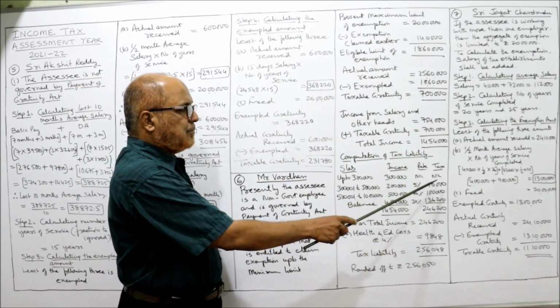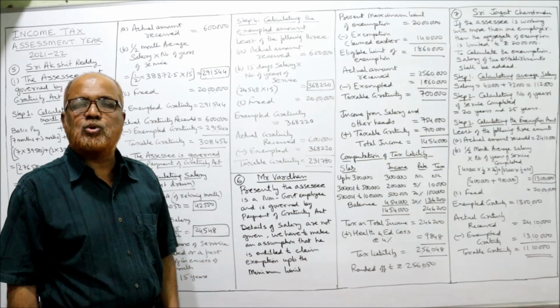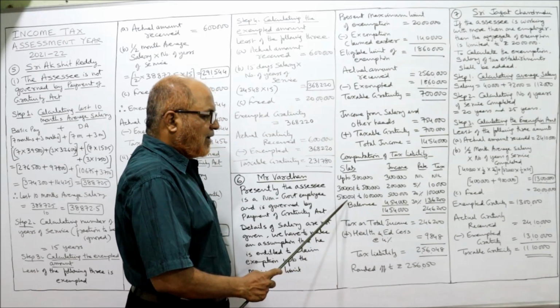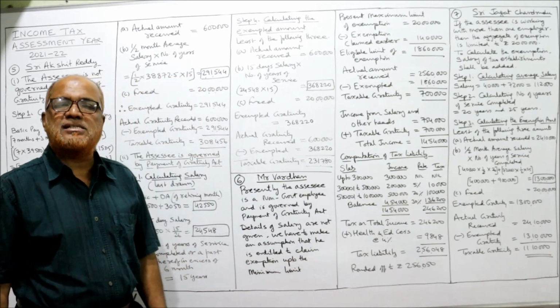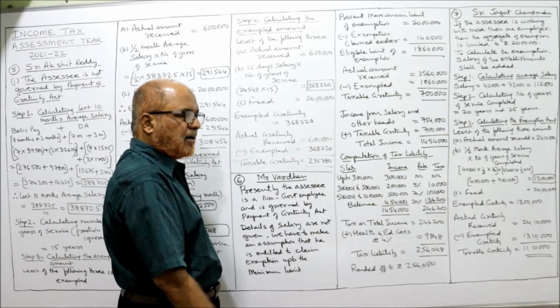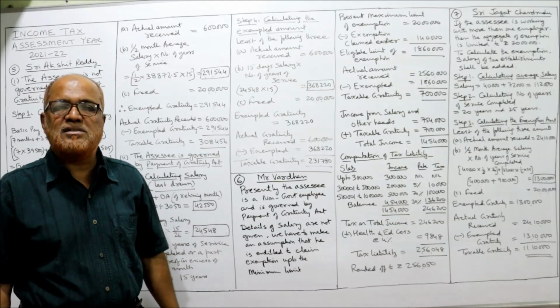3 lakh income, nil. From 3 lakh 1 rupee to 5 lakh, 2 lakh rupees is the income. 5% tax, 10,000. Next slab, 5 lakh 1 to 10 lakh, 5 lakh is the income. 20%, 1 lakh. Now the balance, over 10 lakh rupees, 30% is the rate of tax.